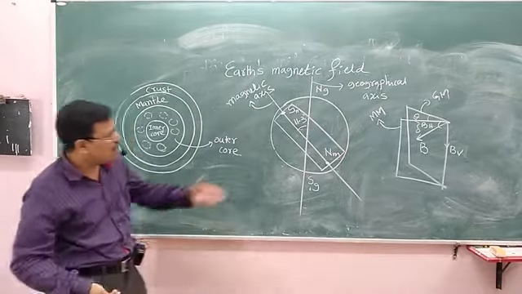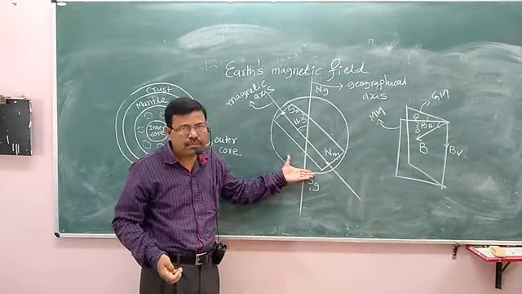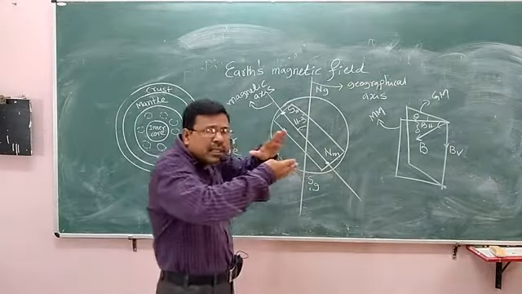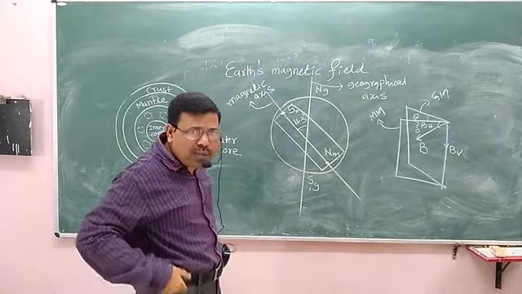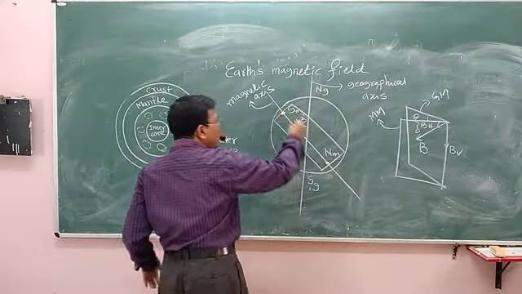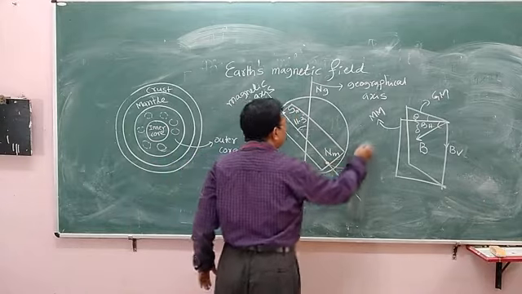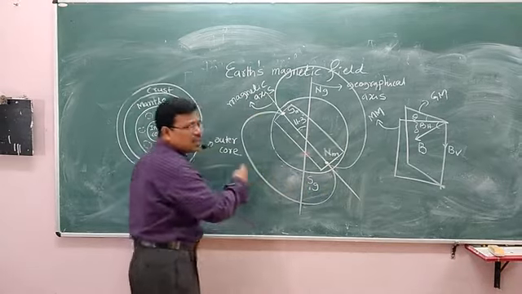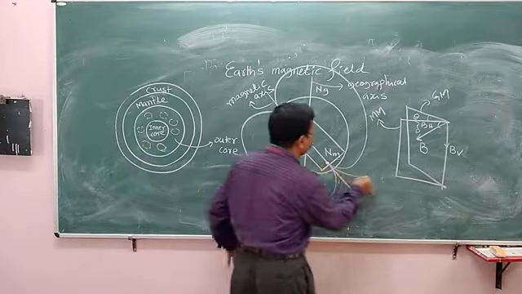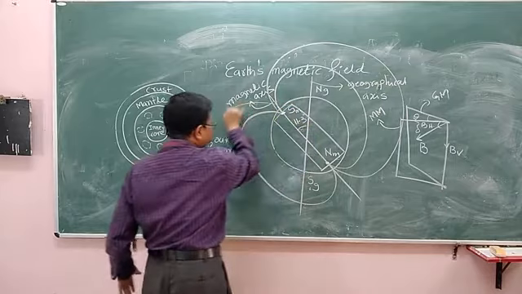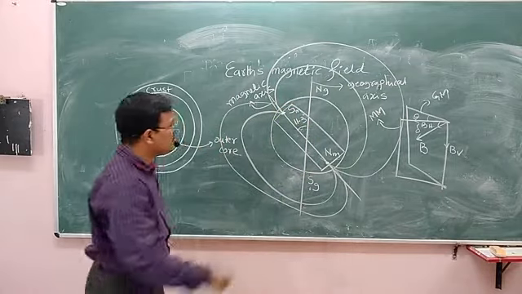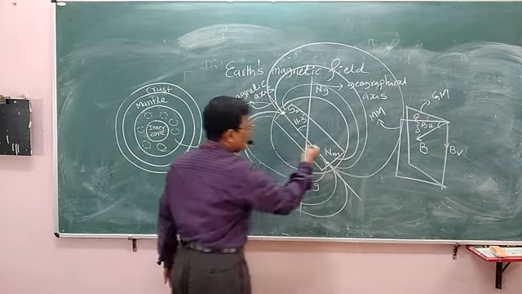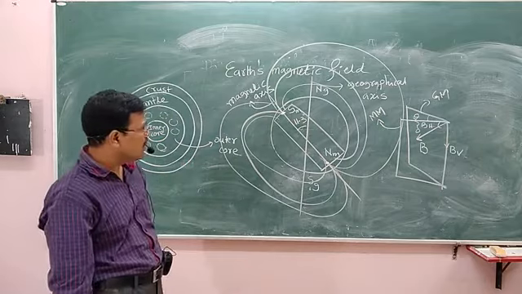That is how the Earth has acquired magnetism. This magnetism extends into outer space also. Therefore, the magnetic field lines are always traveling from north to south. This is the extension of the magnetic field lines, like this.